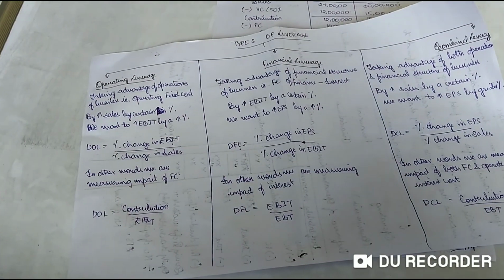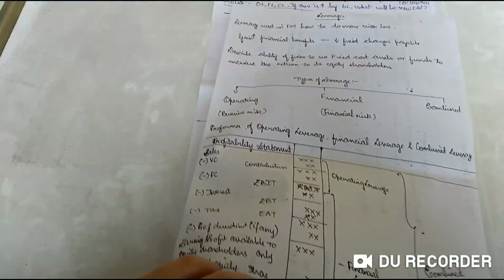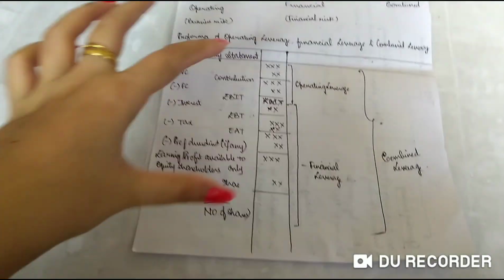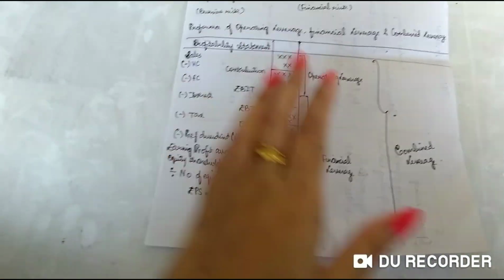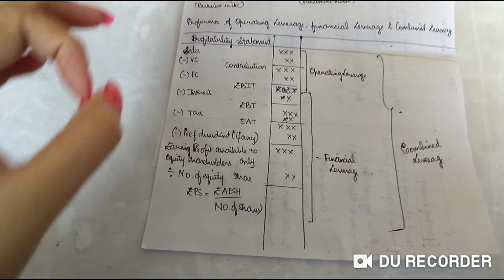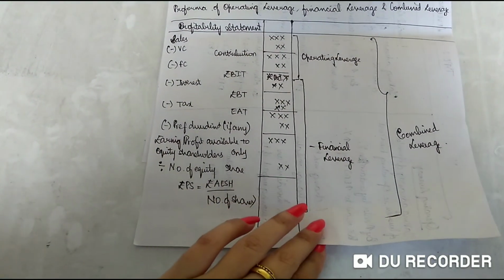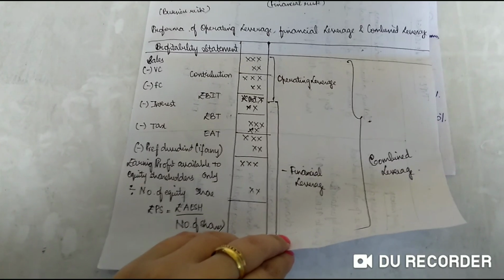So don't get scared or worried by seeing these formulas. Very simple. For operating leverage, what do we need? Sales, EBIT. For financial leverage, what do we need? EBIT and EPS. And for combined, what do you need? Sales and EPS. Need not worry. If you know the chronology, it is very simple and easy. Now we'll take one of the problems so it will be easy for you to understand.